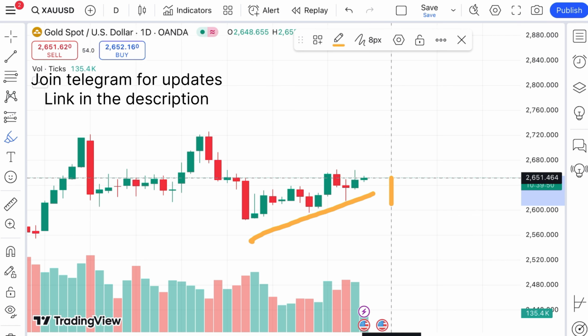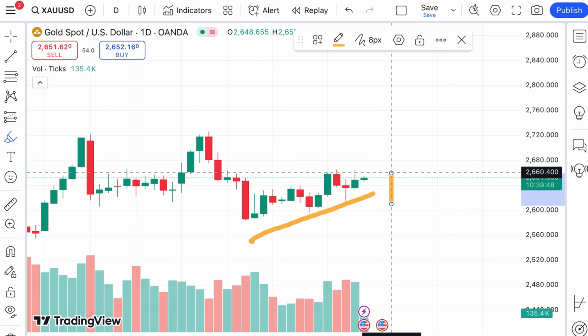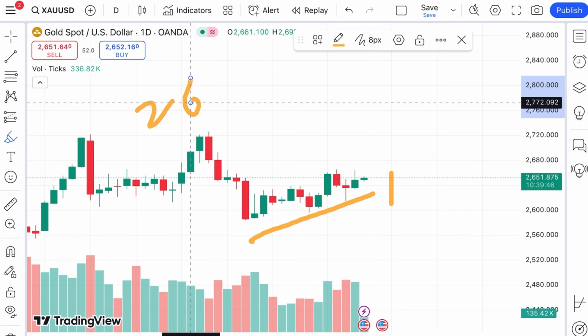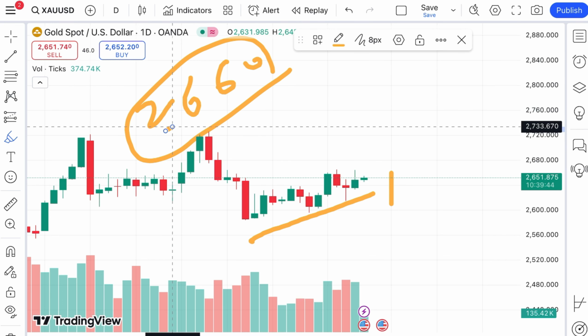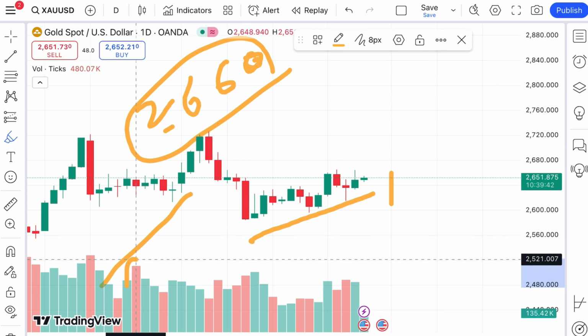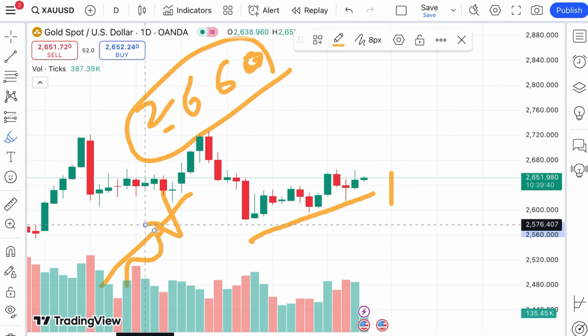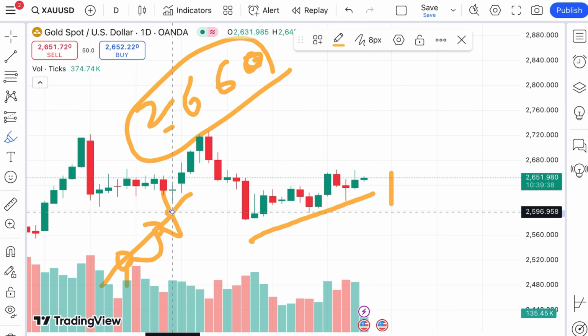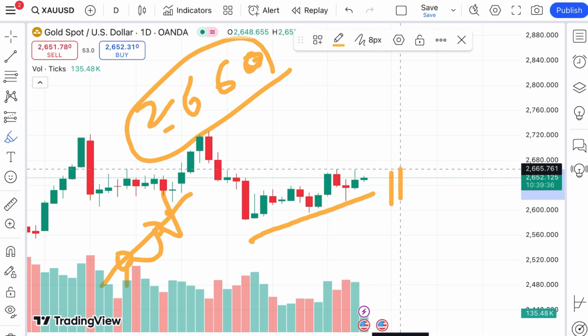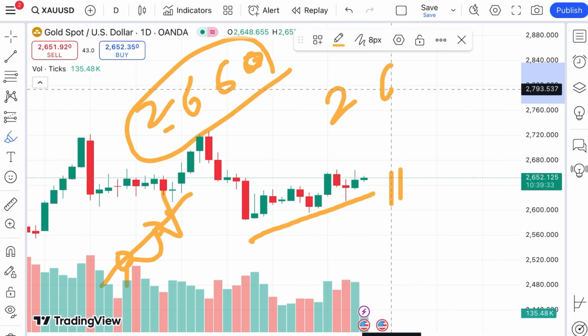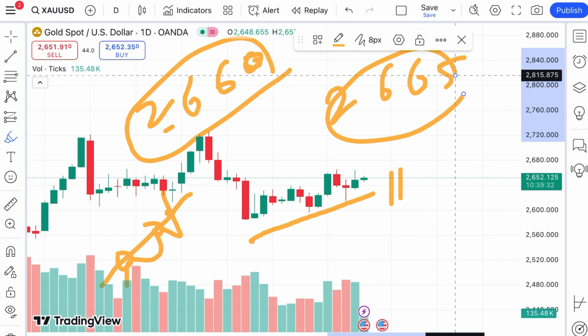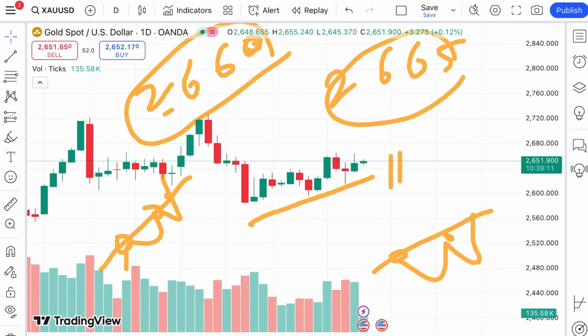Okay, and if the price keeps sustaining this level, chances are very high it can cross a level of $2660. Because this level is already being tested, chances of going further upside will be there. Once the price moves above this level, there is a probability that it can cross a level of 2665 also, because this level is also being tested.